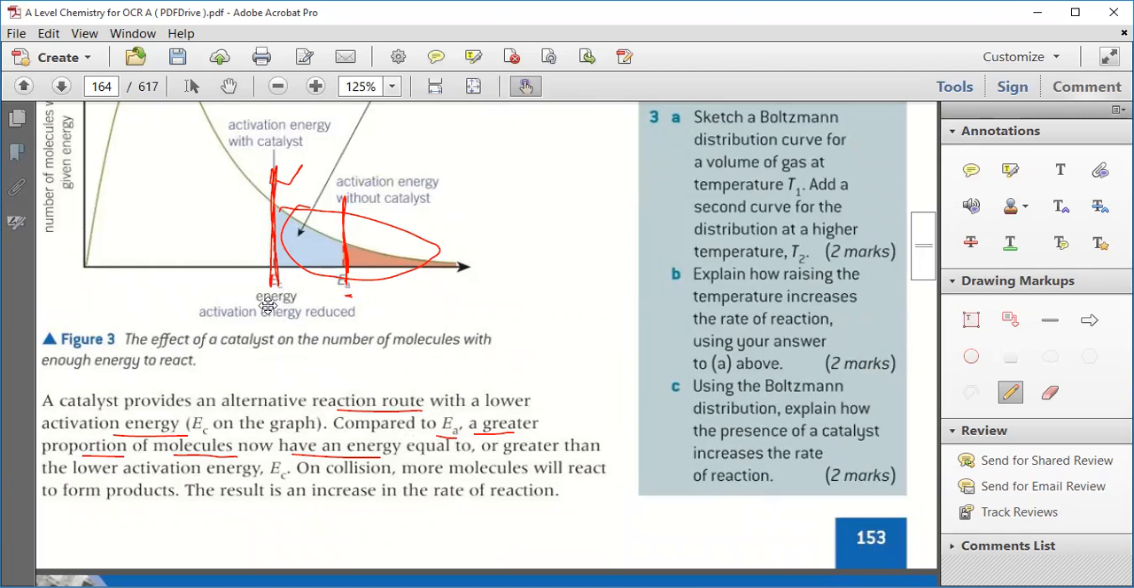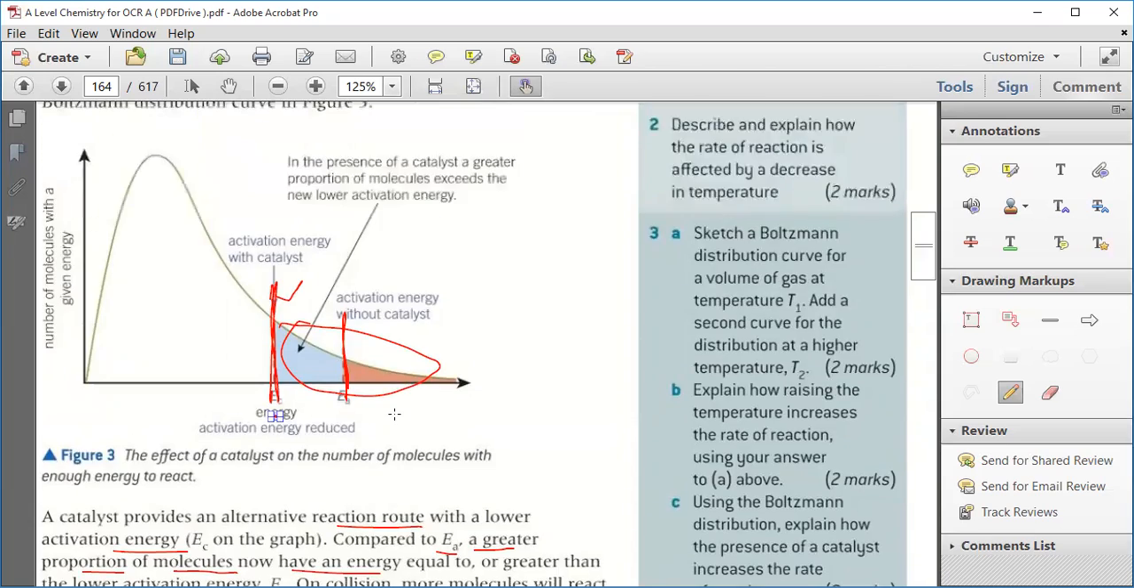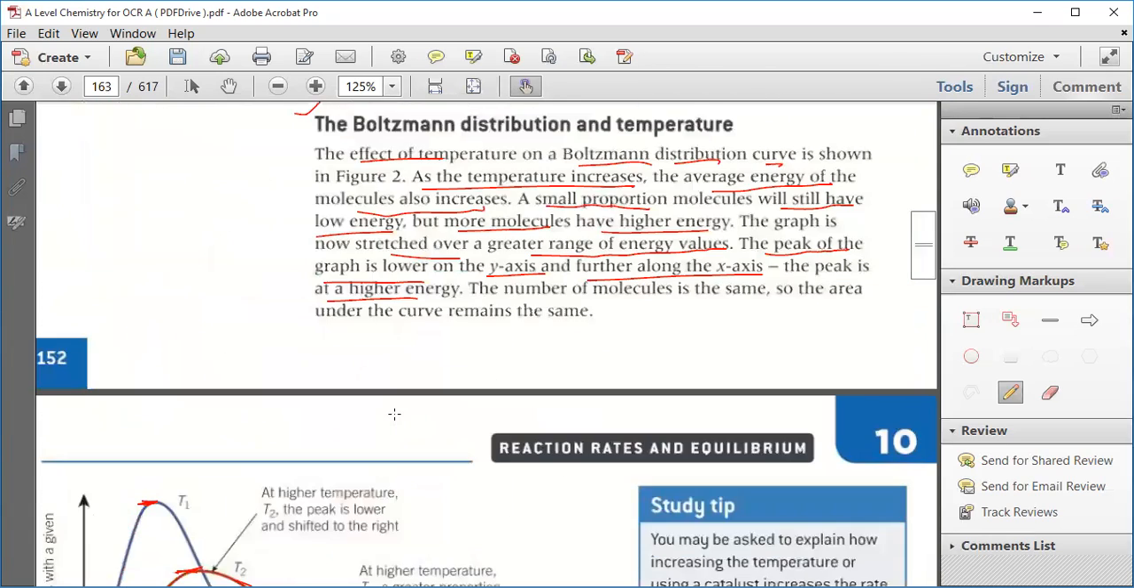As the activation energy is lowered, more particles have energy more than the activation energy. It means on collision, more molecules will react to form product, and as a result, there is an increase in the rate of reaction. Clear? Okay, so this is all about the Boltzmann distribution.